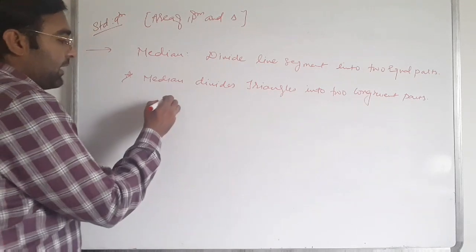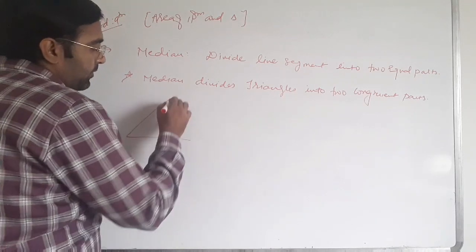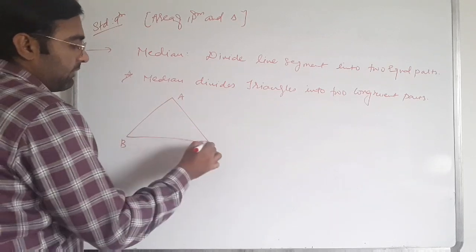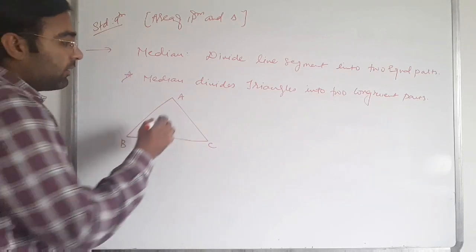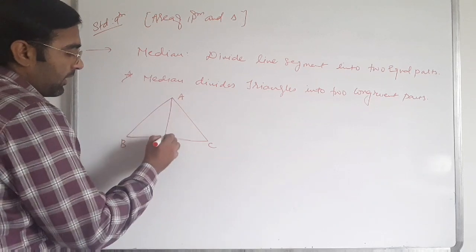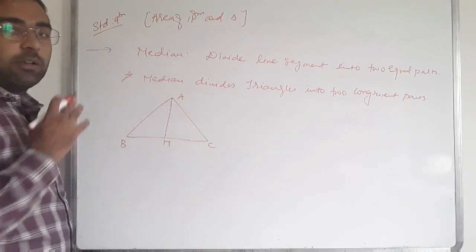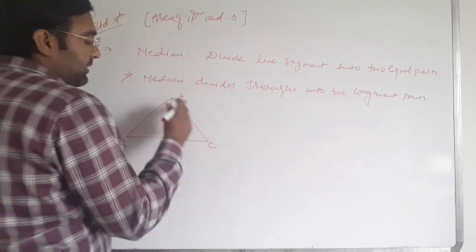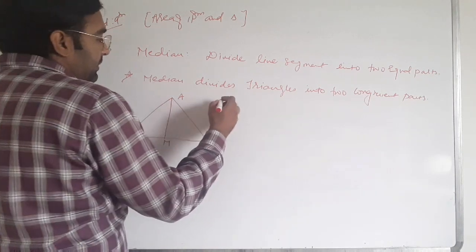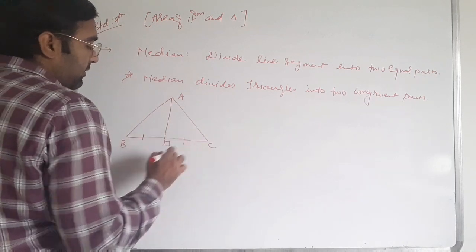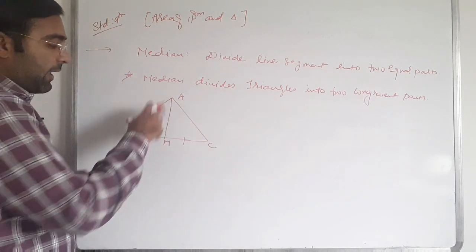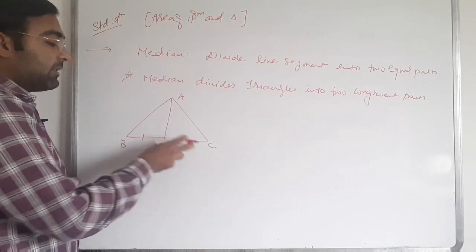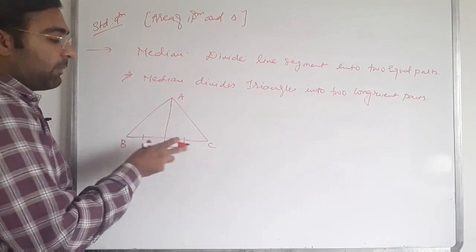I'll show you. Here a triangle ABC is given, and AM is a median of triangle ABC. So AM divides the triangle into two congruent parts. That means BM is equal to MC. Since AM is a median of BC, we write that BM is equal to MC, two equal parts.